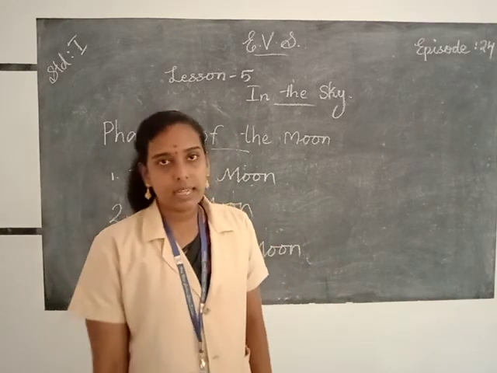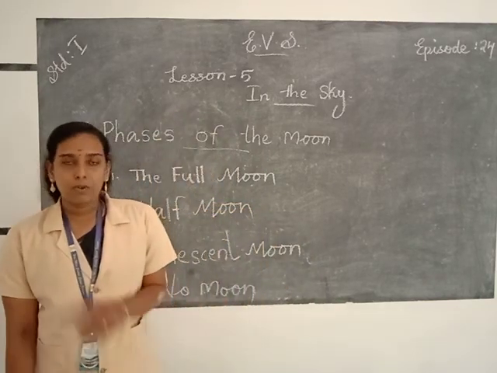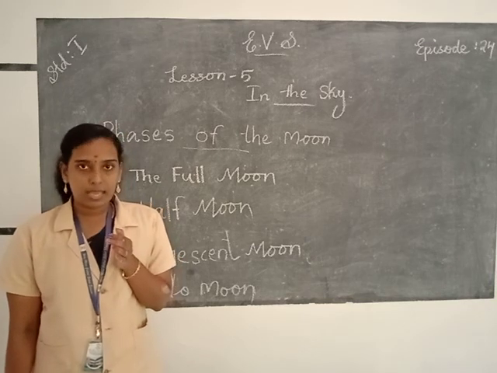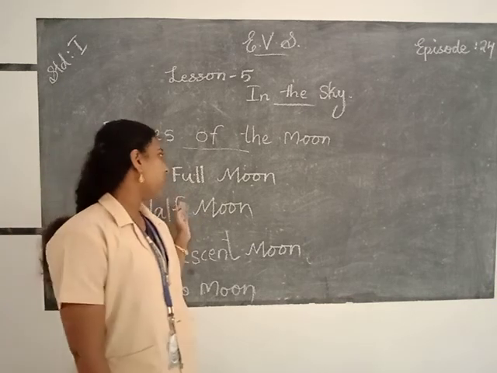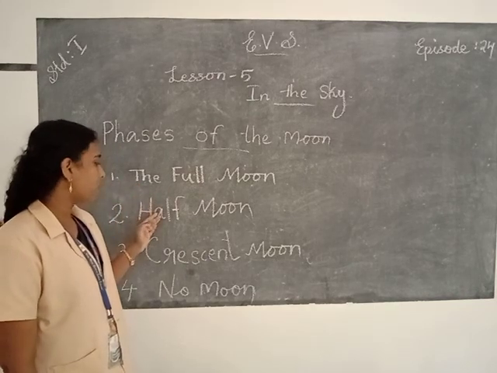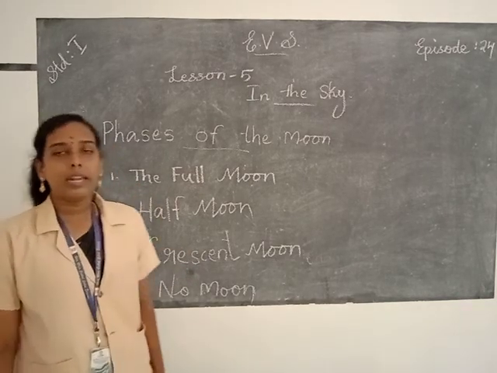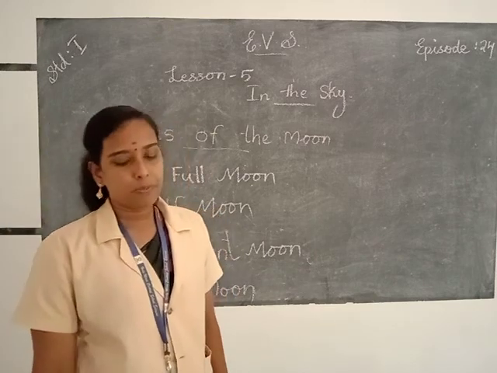So the moon shines in the night sky and the moon has no light of its own and it reflects the light of the sun, and the different phases of the moon are full moon, half moon, crescent moon and no moon. So these are the different phases of the moon.